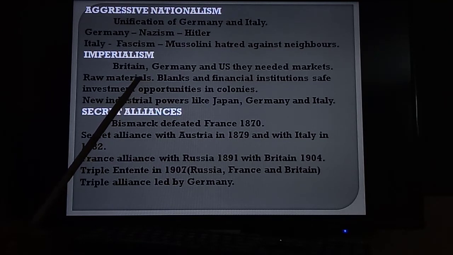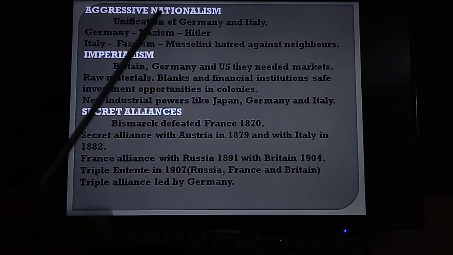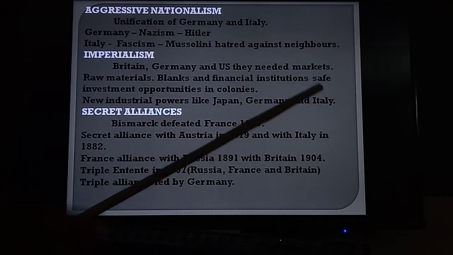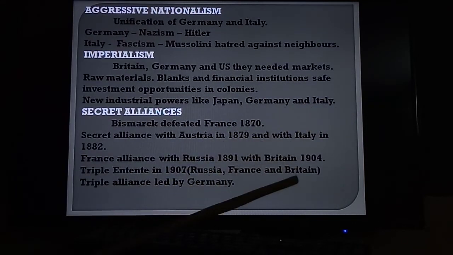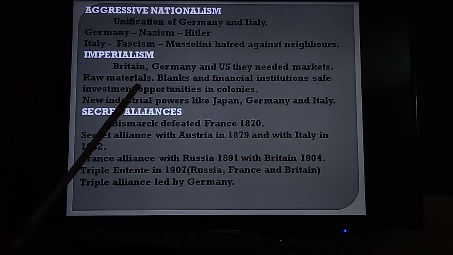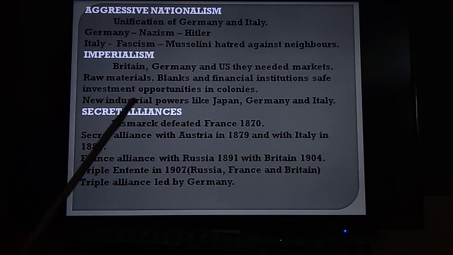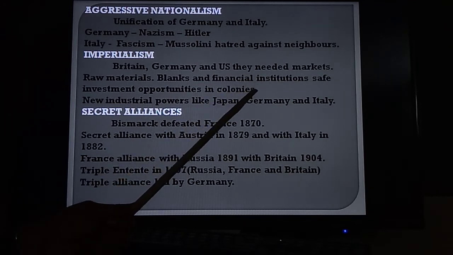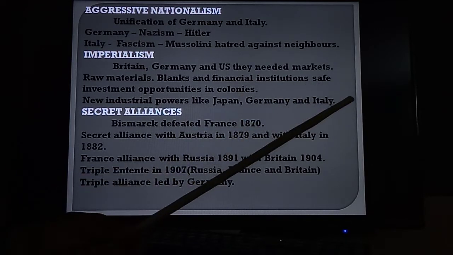What are the same countries? African countries, Asian countries. For example, our country. Our country's raw material was purchased by England. When England finished the goods, they again sold those finished goods to the people of our country. In this way, they got huge profits. Next, banks and financial institutions also found safe investment opportunities in colonies. So, new industrial powers like Japan, Germany and Italy.